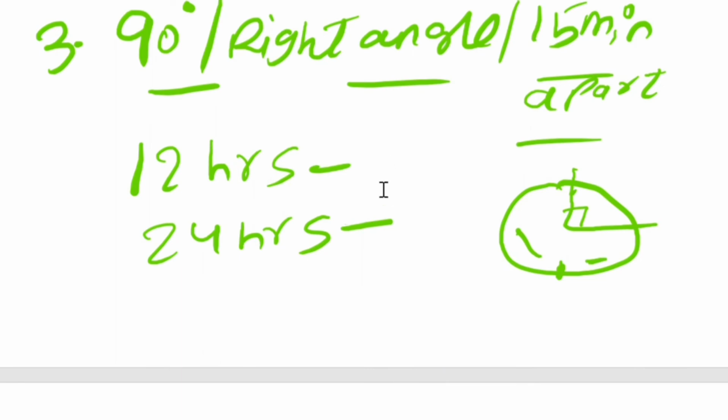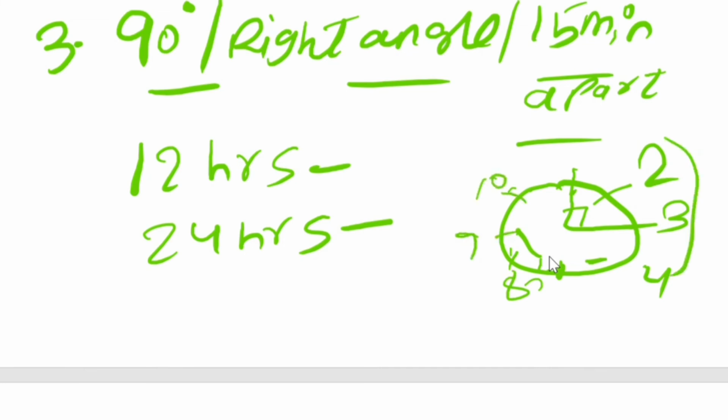But previously there is a condition actually. That condition is that between 2 to 4 and 8 to 10 they will meet only one time. They will form a right angle only one time. So between 2, 3, 4 like this, and similarly here also 7, 8, 9, 10. So between 2 to 4 and 8 to 10 they will form a right angle only once.